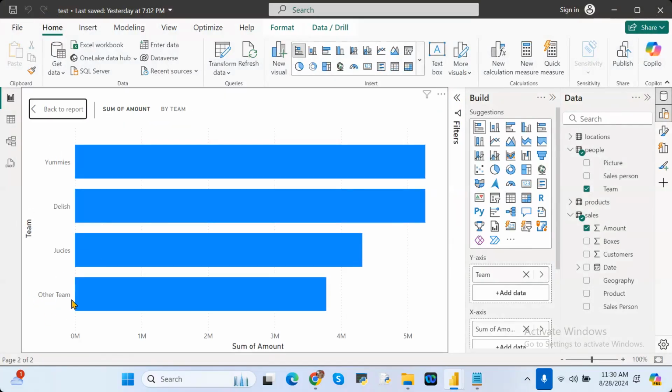Other Team means the users will think that no team is available for this particular category, so based on that they will rectify it in their data. Because it is the users' own data that they are providing. By seeing this, they will understand what Other Team is. Other Team simply means there is no data for that particular team, that means blank values. Understand clearly or not? See here.